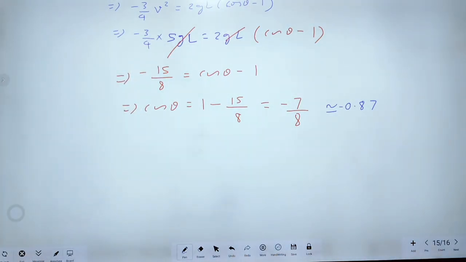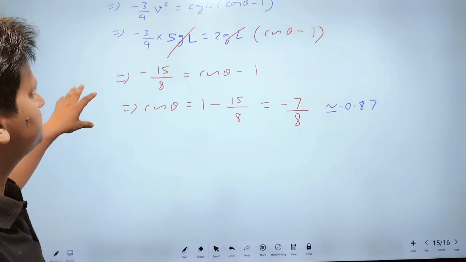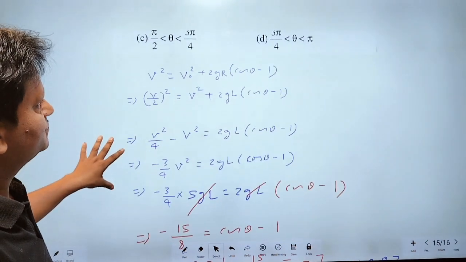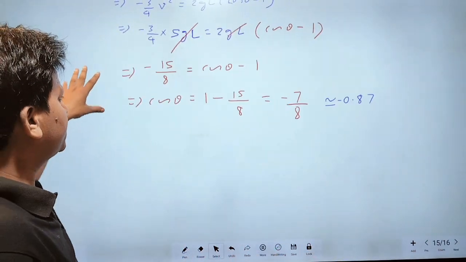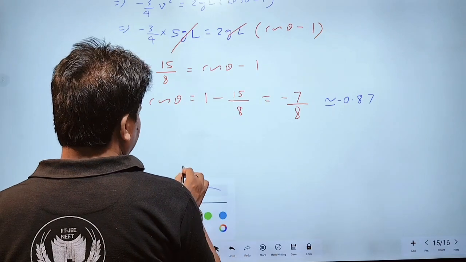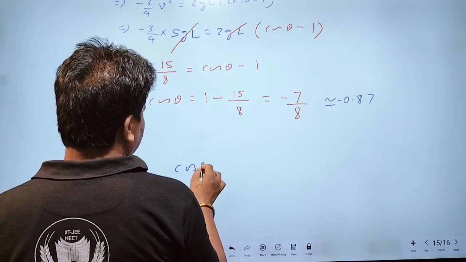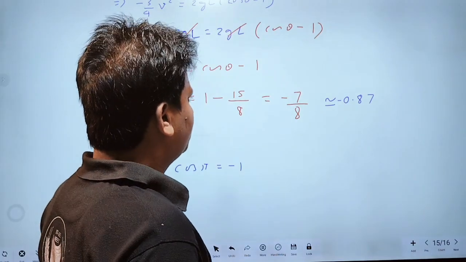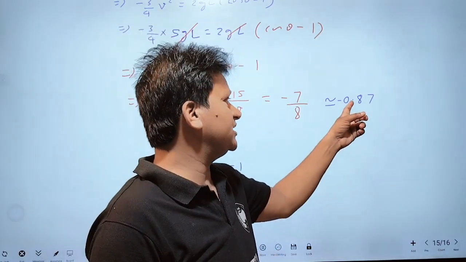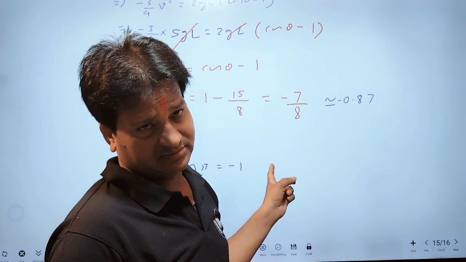This means that if theta is pi, then the value is minus 1. But this value is greater than minus 1.